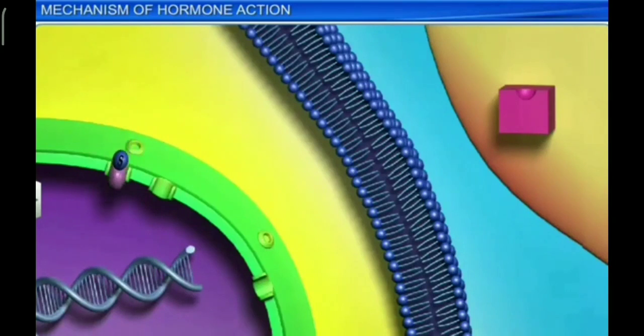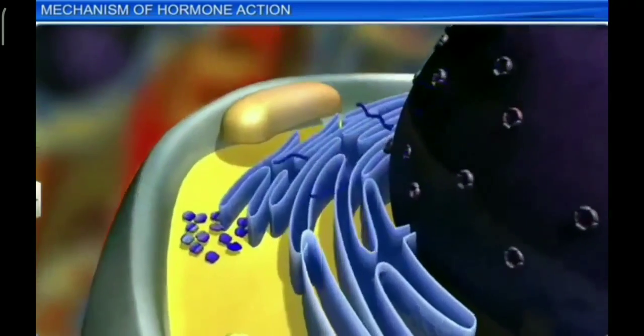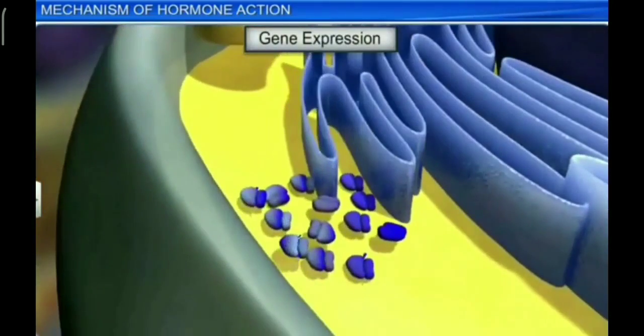In the nucleus, the hormone receptor complex binds to a specific regulatory site of DNA. The activated genes transcribe mRNA, which directs protein synthesis and enzymes in the cytoplasm. Action of lipid-soluble hormone is slower but long-lasting.